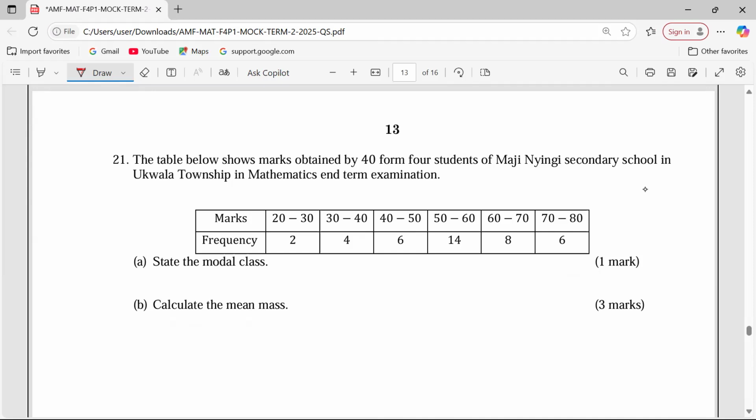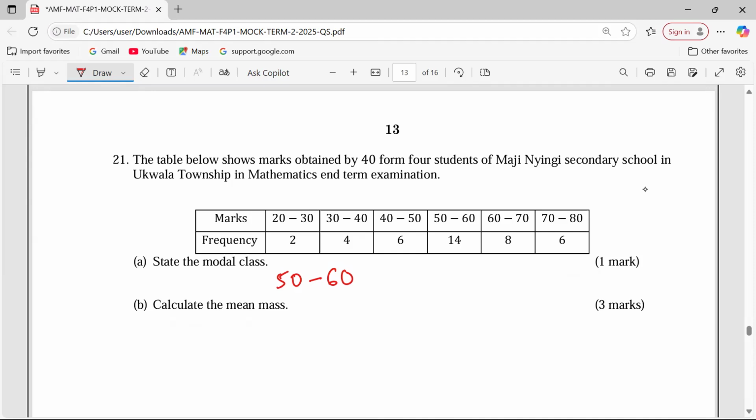Look at part A. State the modal class. The modal class is the class with the highest frequency. That one should be understood. Therefore, from this, we can assess the values of the frequencies, and I can see that the highest frequency is 14. So which is that particular class? 50 to 60. So that is the class which we can call the modal class. It has the highest frequency.